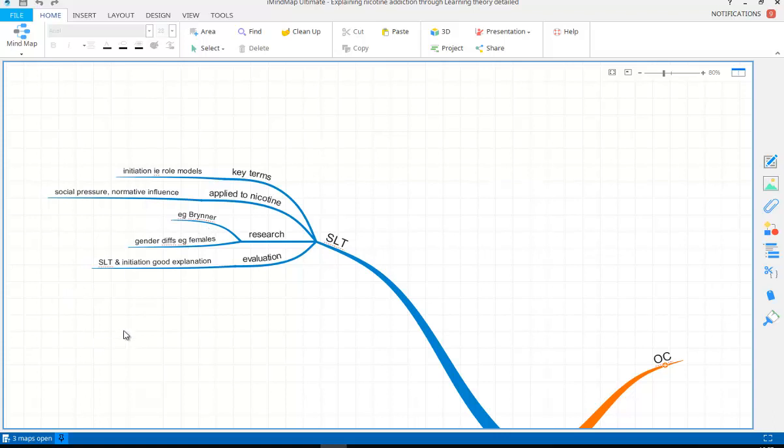We know that there are gender differences as well. For example, Carpenter found that young females were more sensitive to smoking, and so there are these gender differences as well, and females more likely to smoke than males initially. And just evaluation, social learning theory is a really good explanation for why, as I already mentioned, young people might initiate themselves into smoking, why they might start smoking in the first place.